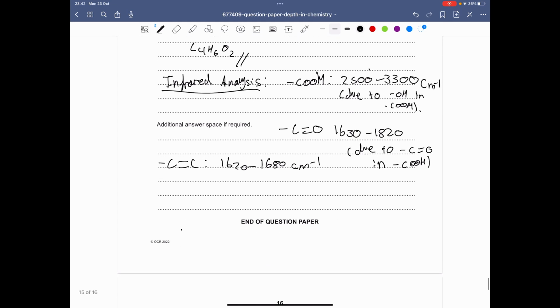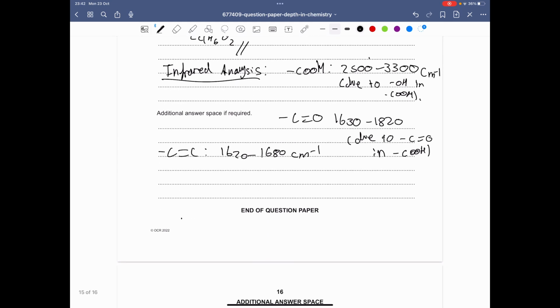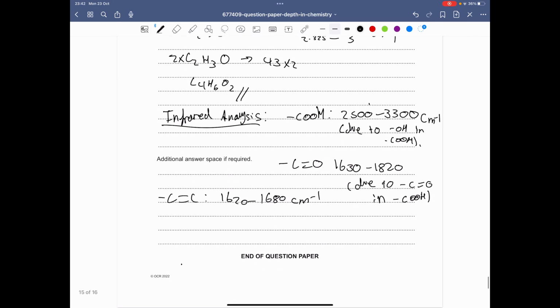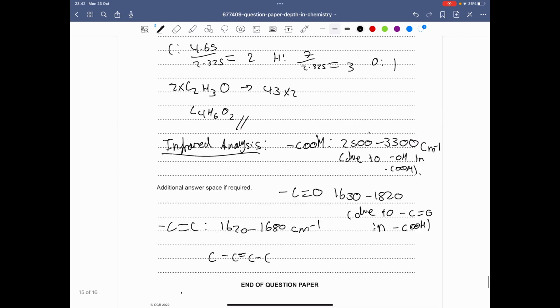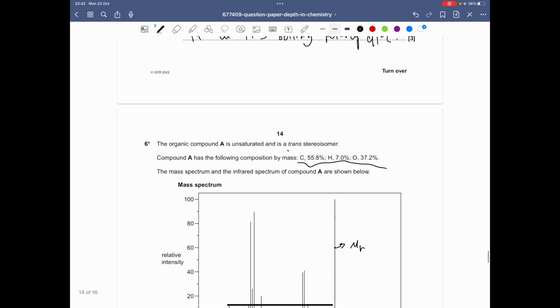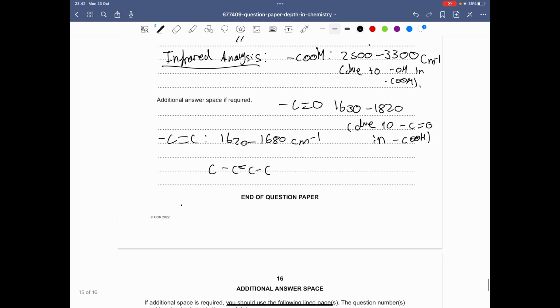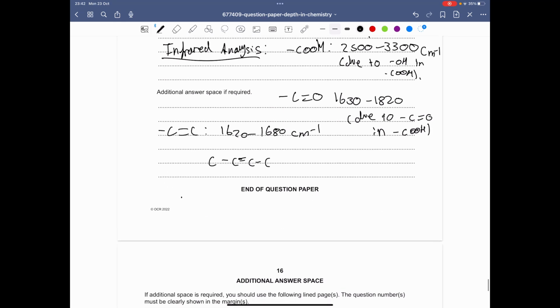Now let's go ahead and try to attempt to draw the compound. So there's 4 carbons, so let's draw in those 4 carbons first. So 1, 2, 3, 4. We know that one of them is going to be a double bond. So let's go with the one over here for now, because we understand that it's a trans isomer, right? And if we were to have, actually I might explain that later. First, let's draw out the compound.